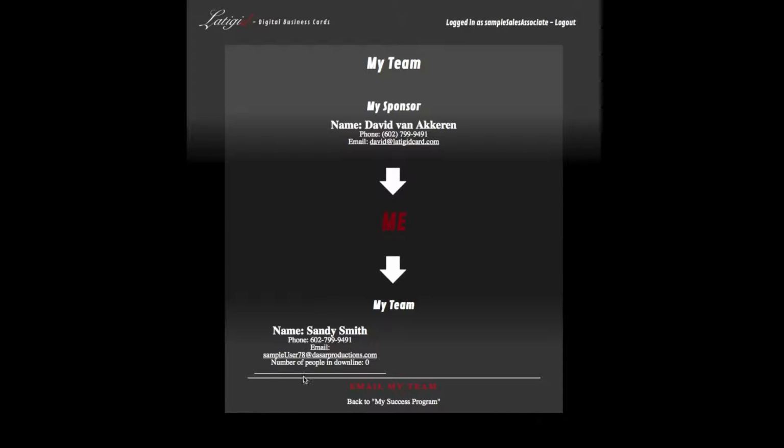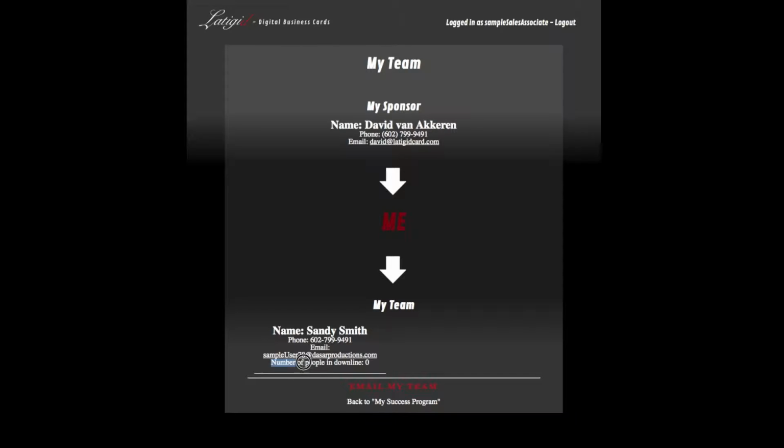Also underneath here, this is your team. Any person that you sign up directly into your team as an affiliate, they will show here. The entire team will be listed here side by side, and it will just go down, and this page will get longer and longer the more people you have. So this automatically gets updated. You have their contact information here, so you can very easily just click on an email address here, and it will automatically open up an email to them that you can just then type out and send.